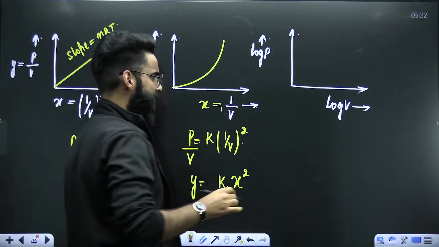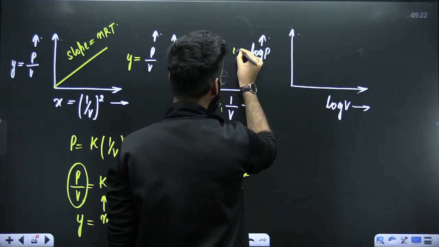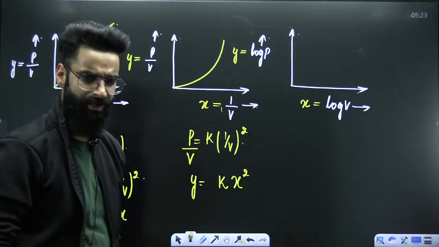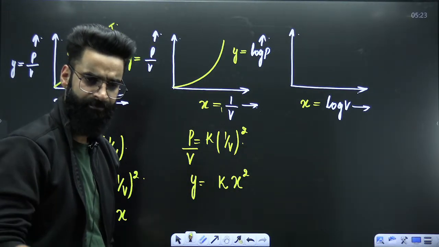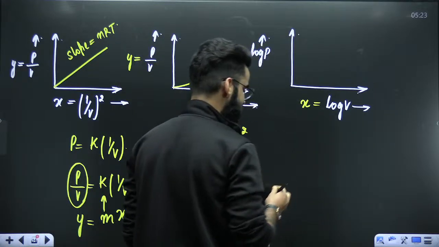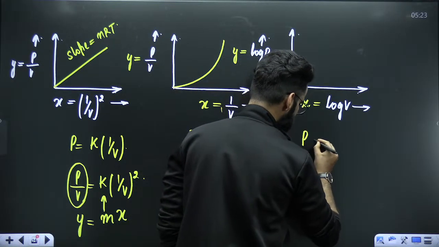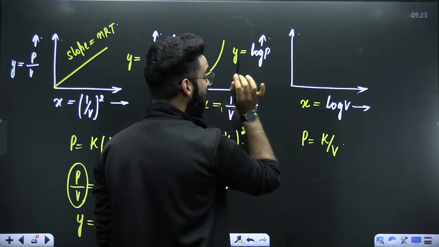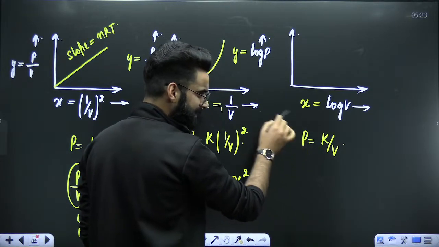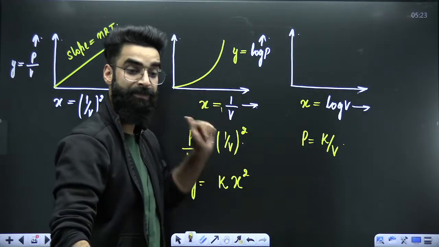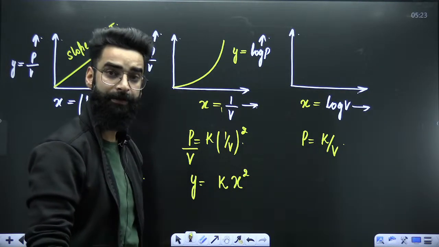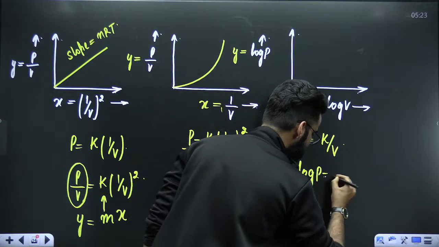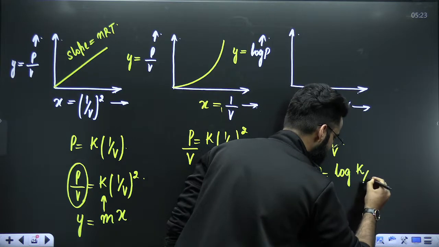Perfect. Now, dear students, at the end, let's try to make a graph between log of P and log of V. Log P, I'm plotting along the y-axis, and log V along the x-axis, correct? So first of all, I'll use the basic equation again, and the basic equation is simple: P is equal to K divided by V, correct? But I'm plotting log P along the y-axis, and over here we have just P. So I need to convert this P into logarithmic form. And how exactly are you going to do that? I'll just take log throughout this equation. So it becomes log of P is equal to log of K divided by V.